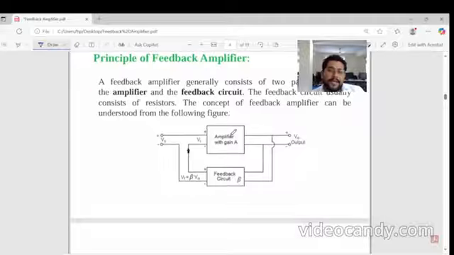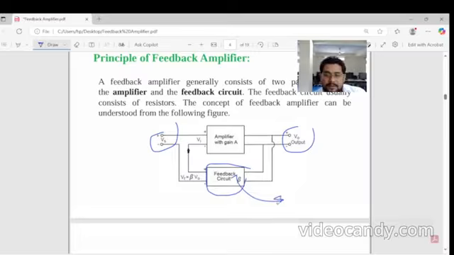So this is a feedback amplifier. This is the feedback amplifier A. This is the input, and this is the output, and this is the feedback network beta. This network generally consists of resistors like R1 and R2.